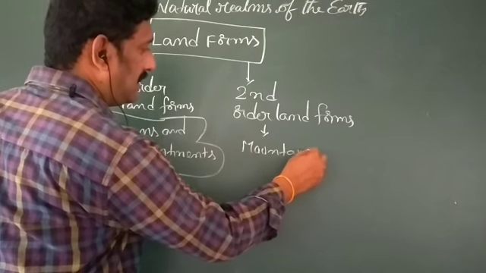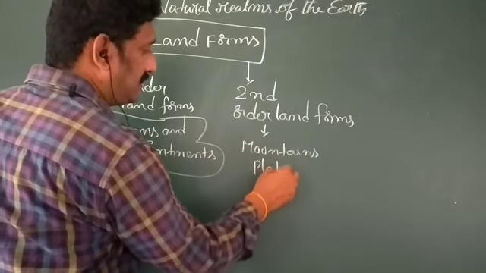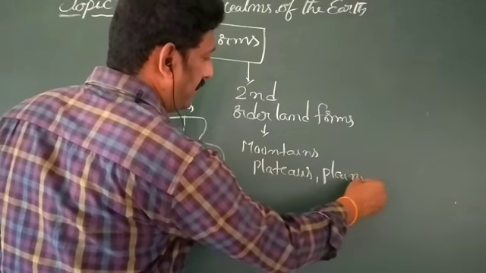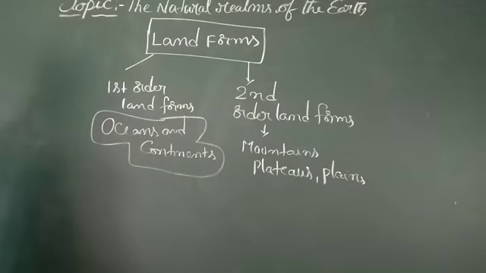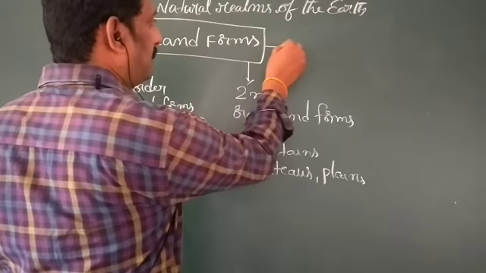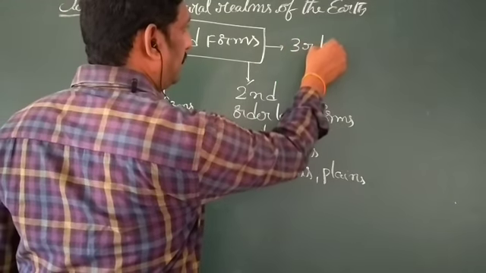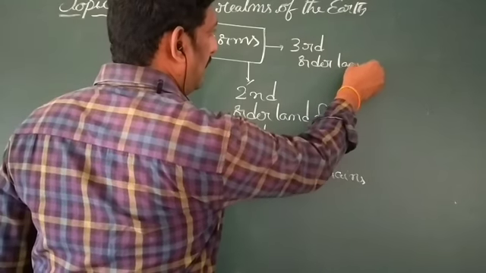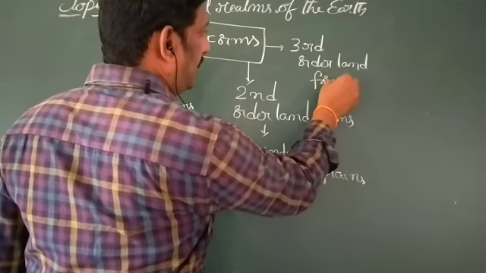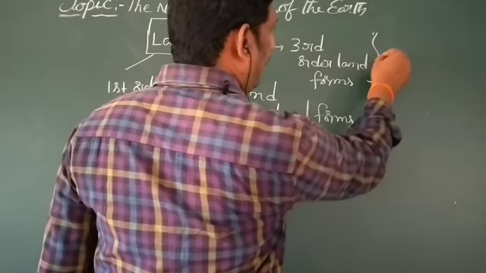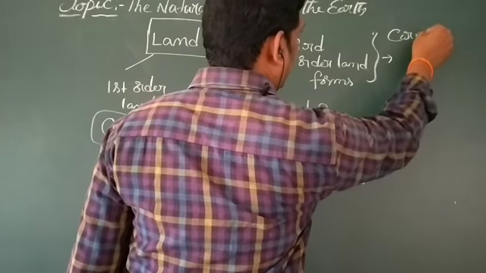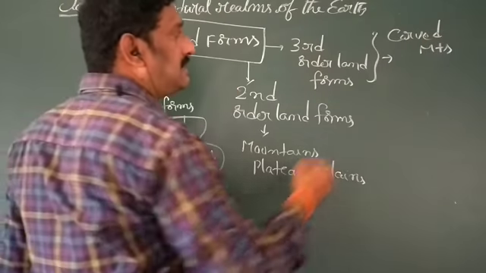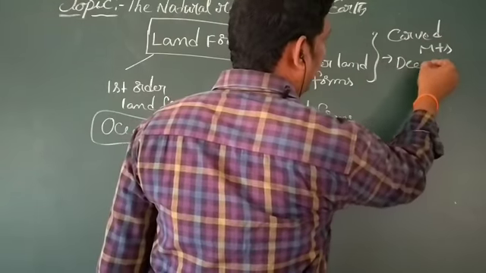Mountains, plateaus, plains. Okay. Now another one, third order landforms. What are the third order landforms? Shortly I am writing here: carved mountains, deep valleys,